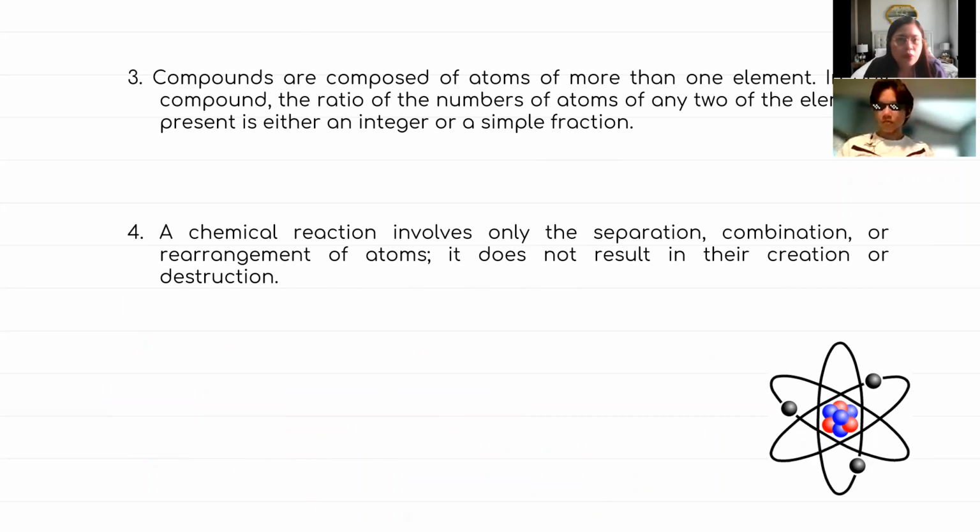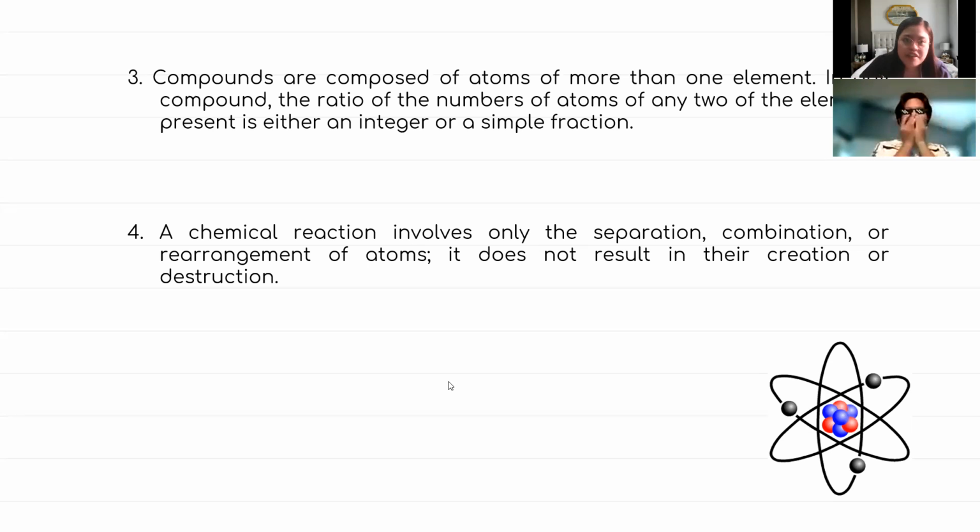Now the third one, the third product of the investigation of John Dalton, we have here the compounds are composed of atoms of more than one element. Again, the compounds are composed of atoms of more than one element, meaning the elements class can combine with each other and then they will form the so-called compound. But they do so in ratio of the number of atoms.